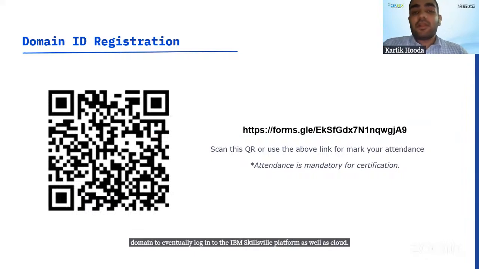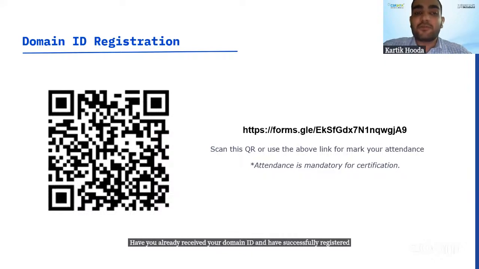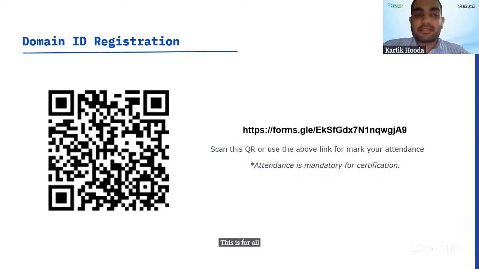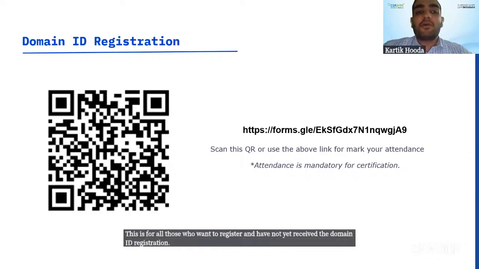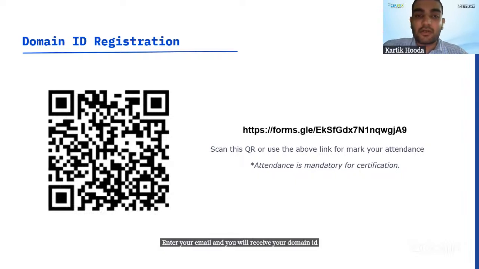Now, a lot of you have already received your domain ID and have successfully registered. This is for all those who want to register and have not yet received the domain ID. So please scan this QR code or use the link on your screen to go to a Google form where you can enter your email and you will receive your domain ID.